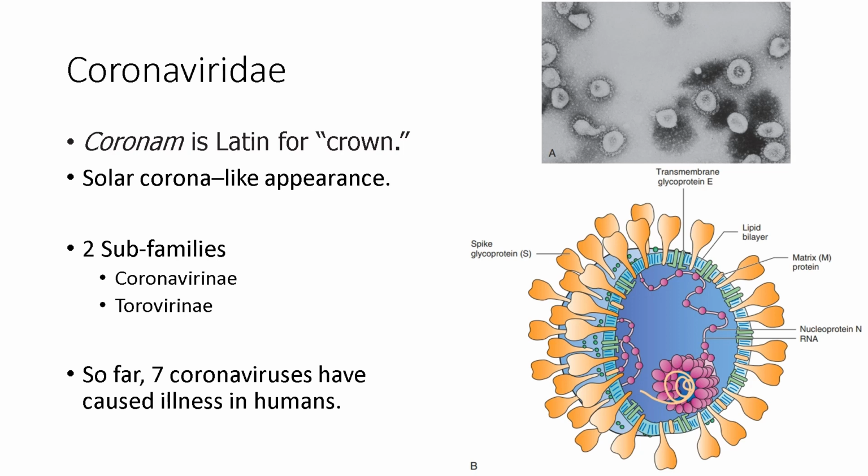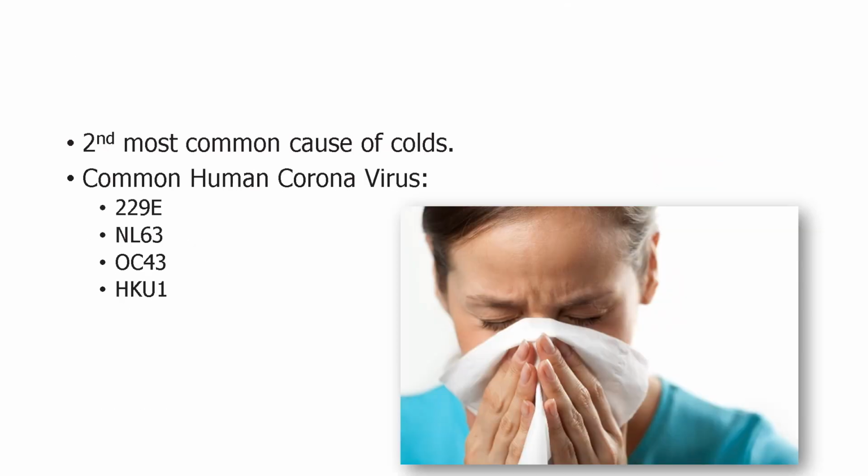There are only two subfamilies in Coronaviridae. These viruses can cause illness in animals and humans. So far, 7 coronaviruses have caused illness in humans. The common human coronaviruses are the second most prevalent cause of the common cold. These viruses are common worldwide and account for around 15 to 30% of all common colds. These 4 coronaviruses typically cause mild respiratory illnesses, such as the common cold, in humans. They are 229E, NL63, OC43, and HKU1.